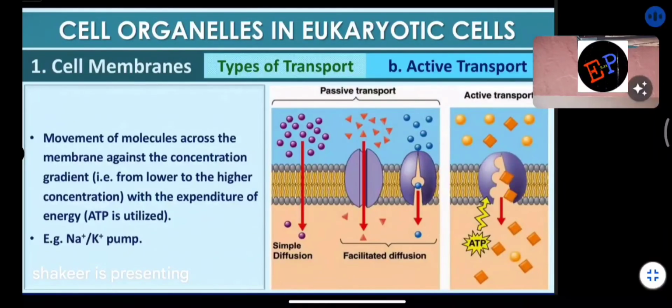Movement of molecules across the membrane against the concentration gradient, that is from lower to higher concentration, with the expenditure of energy, ATP is utilized. An example is the Na+/K+ pumping system. Na means sodium, K means potassium. Sodium and potassium are also micronutrients. So if these micronutrients should be pumped, we definitely require the process of active transport.